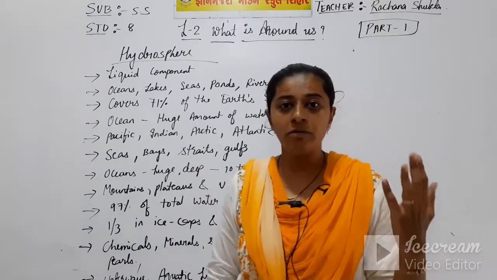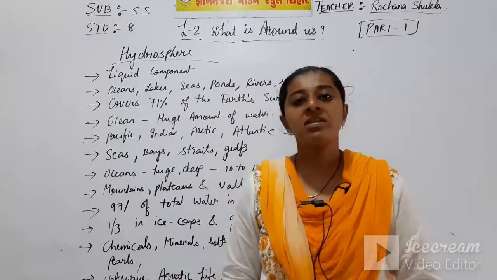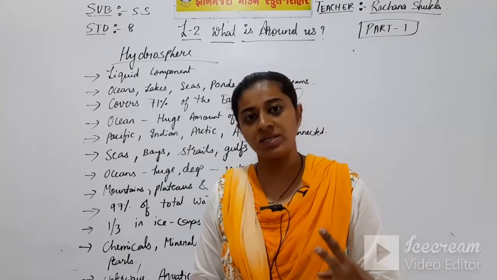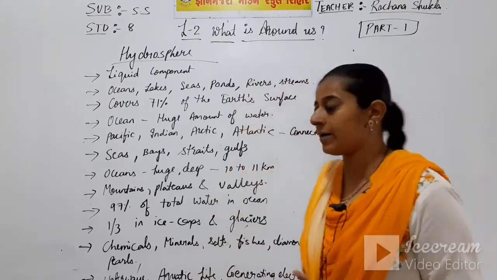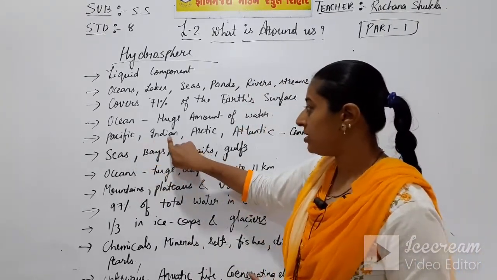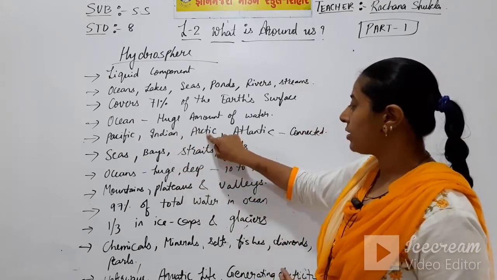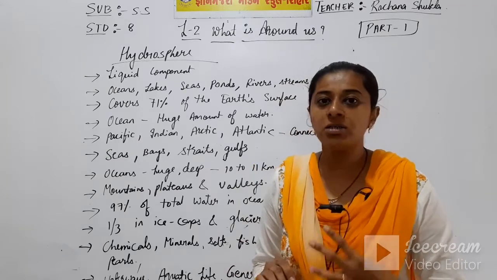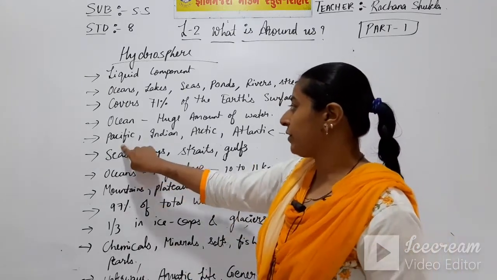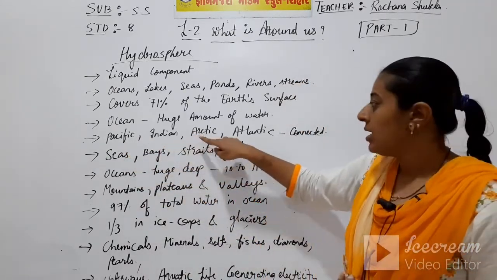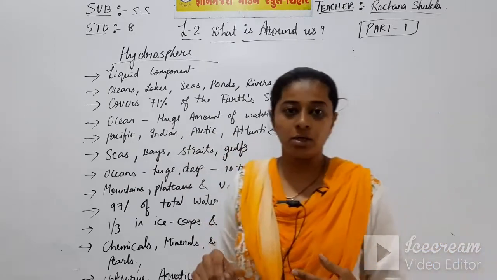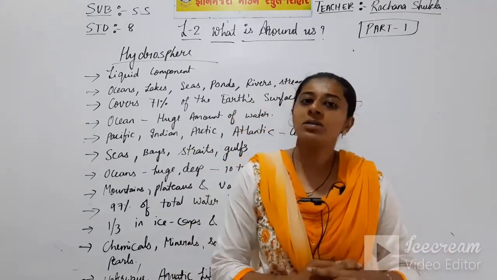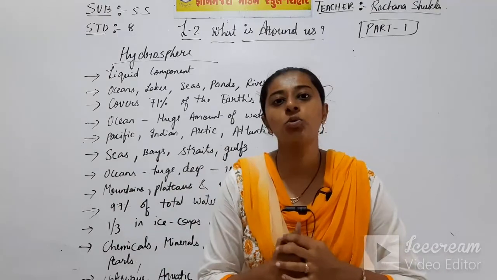In our whole world, on the earth, there are 4 major oceans. The major oceans are Pacific Ocean, Indian Ocean, Arctic Ocean and Atlantic Ocean. So which are the 4 major oceans? That is Pacific Ocean, Indian Ocean, Arctic Ocean and Atlantic Ocean, and all these oceans are connected to each other.